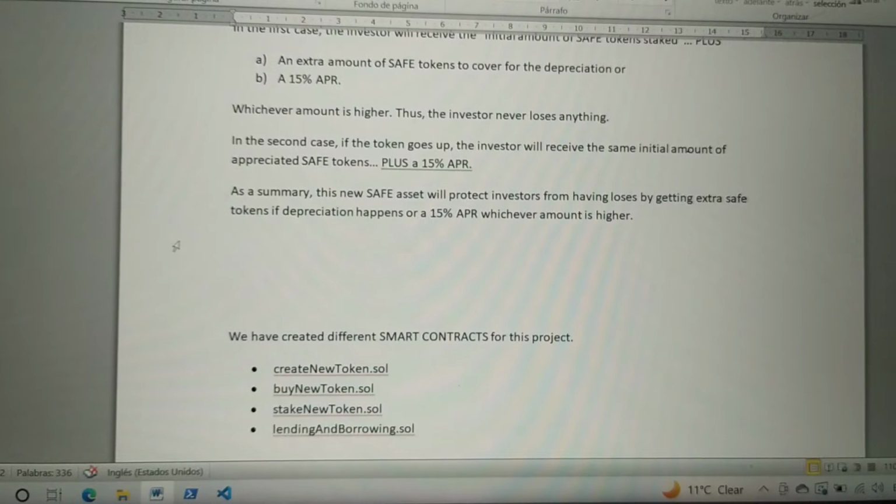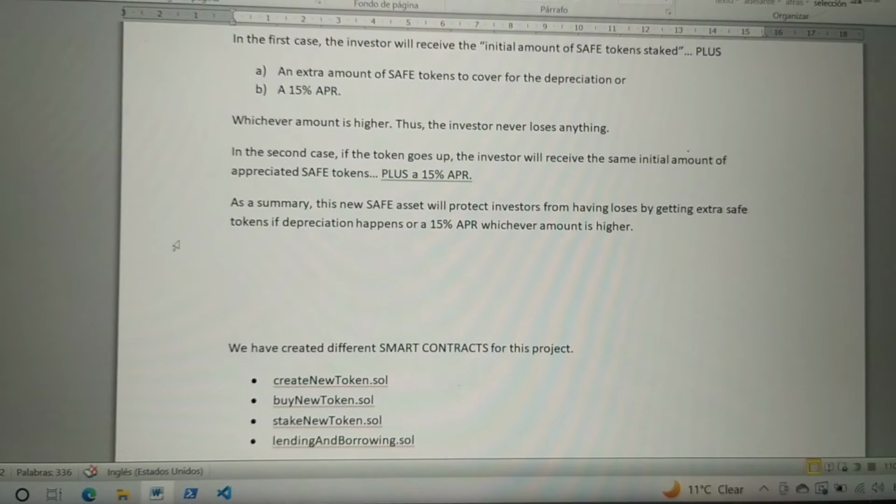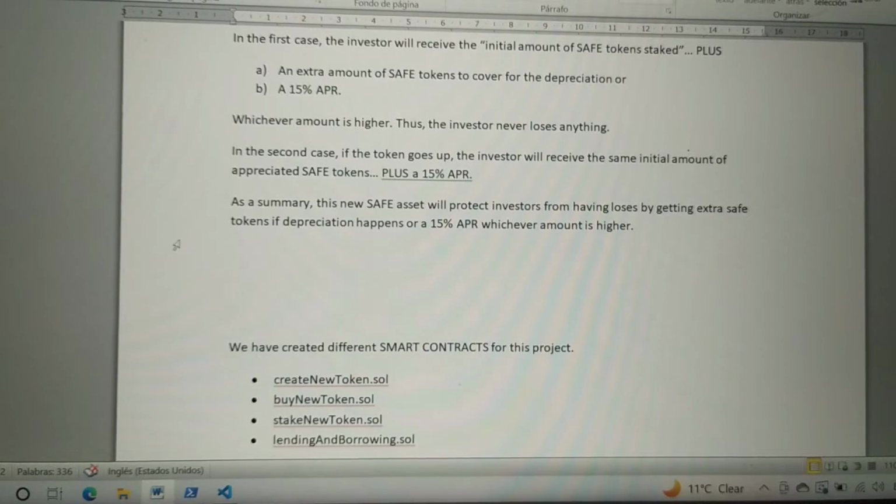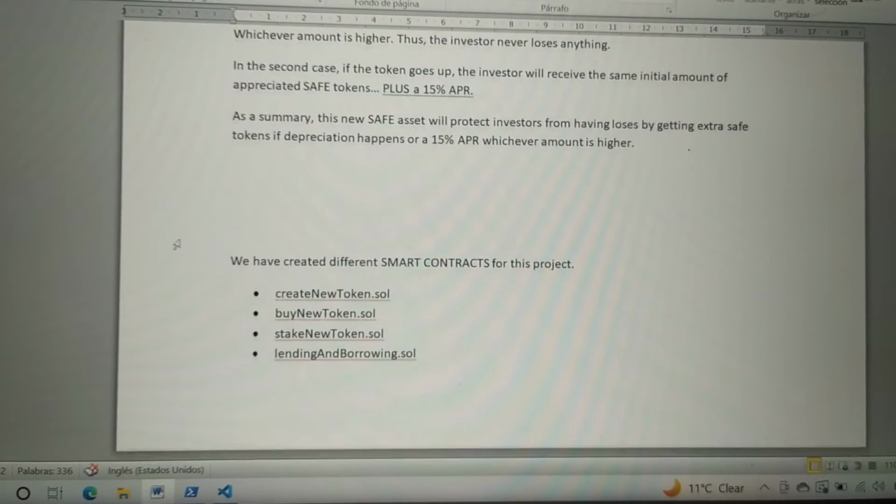In the second case, if the token goes up, the investor will receive the same initial amount of appreciated safe tokens, plus a 50% APR. As a summary, this new safe asset will protect investors from having losses by giving extra safe tokens if depreciation happens, or a 50% APR, whichever amount is higher.